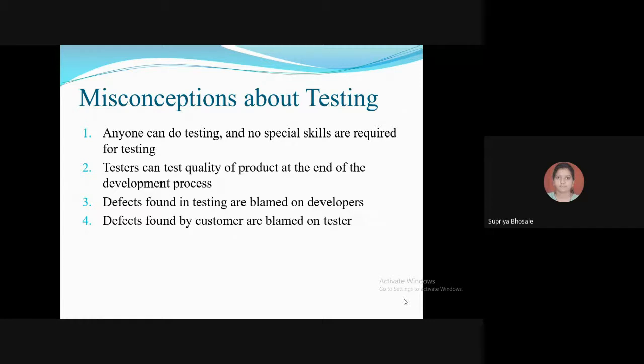Why do we have separate organizations or companies for testing only? Testing can be done by the coders themselves. So no need to go for testing. These are perceptions from some people, and there are chances of this kind of perception. But what is the necessity of testing? That we are going to see now.